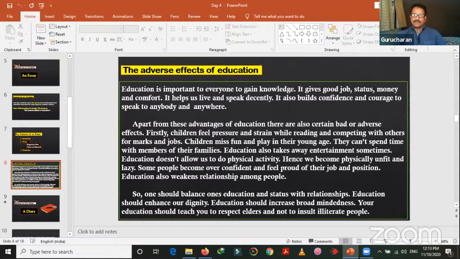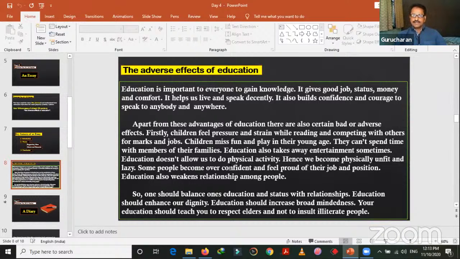Education is important to everyone to gain knowledge. It gives good job, status, money, and comfort. It helps us live and speak decently. It also builds confidence and courage to speak to anybody and anywhere. Apart from these advantages of education, there are also certain bad or adverse effects.